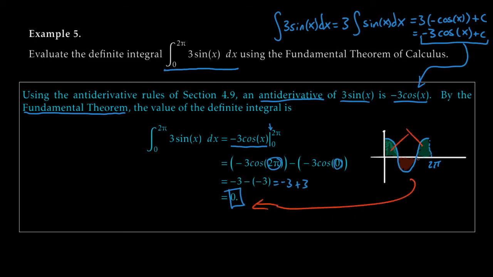These guys and this guy, these all cancel out. All right, cool. So we got 0 net area, despite the fact that there actually is area under there. There's just exactly as much area above the x-axis as there is below. That's what this 0 here means. It's kind of intuitive. Cool.